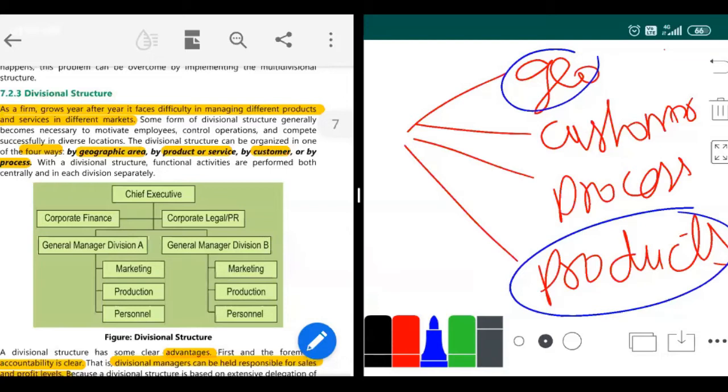He told them that for the Domino's made in the US or UK, there are laws that the nutrition value should be mentioned. Because they have to mention the nutrition value, they keep it at a level which is acceptable for humans. So if sugar must be this much only for the human body to accept it, that much only they'll keep. If it is fat or calories or something, I'm not sure what nutrients are really classified into, so I'm not able to explain that properly. So this much only it should be there.